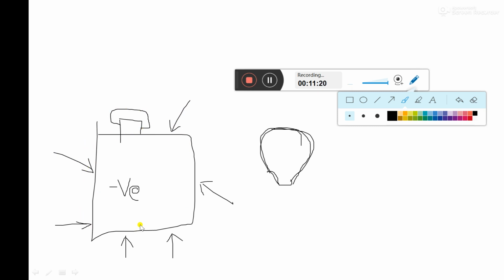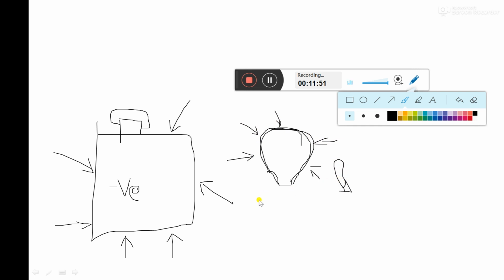But if we do the same thing for the balloon, if I remove the entire air from this balloon, what will happen? The balloon becomes like this. When I remove the air from the inflated balloon, the balloon volume decreases, or in other words the balloon collapses and becomes small.